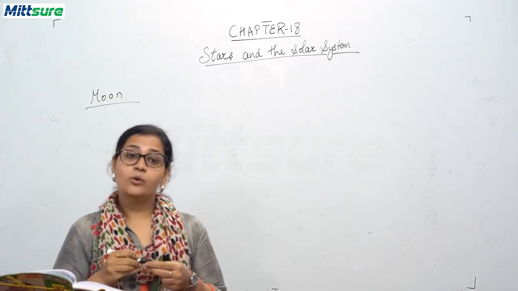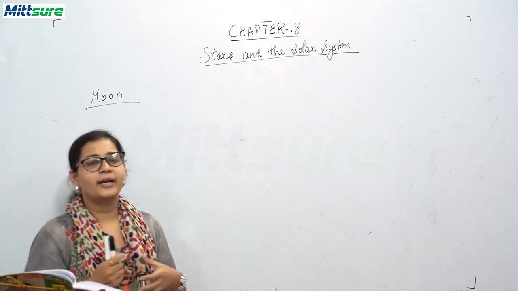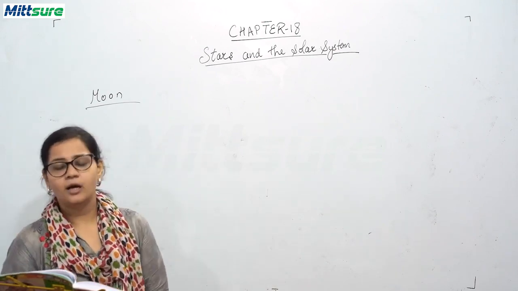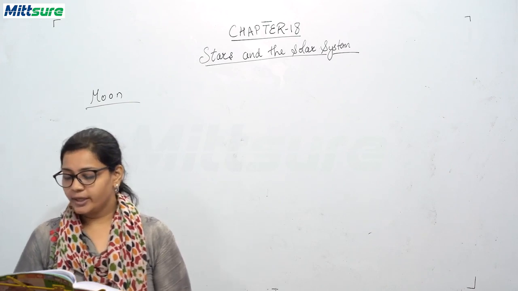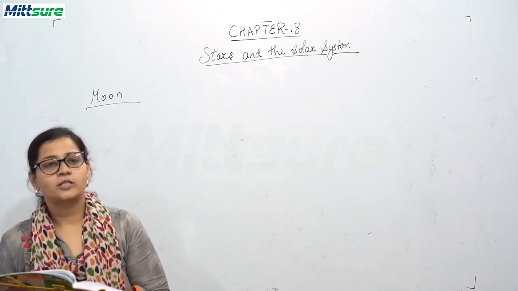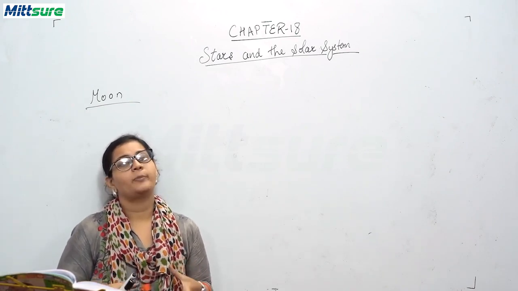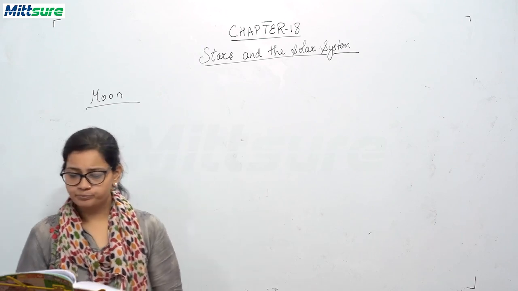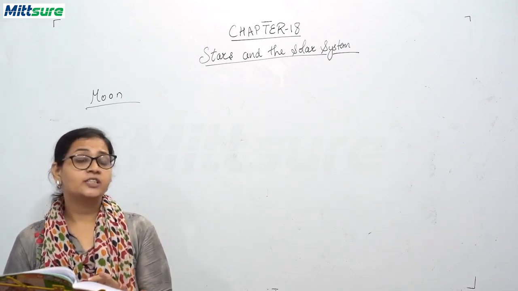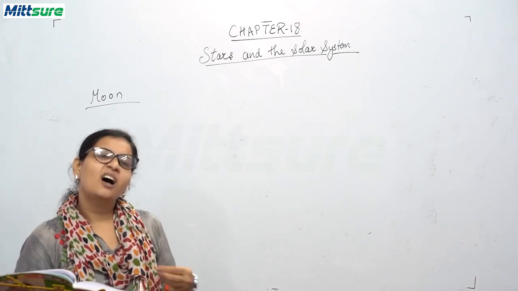Now this moon is the only natural satellite of the earth and is the brightest celestial body after the sun in our sky. Its size is almost 1/4 of the size of earth, and by mass it is 1/8 of the mass of the earth. It does not have any air or atmosphere. Its surface is mountainous, it has craters, and the soil is hard and loose.